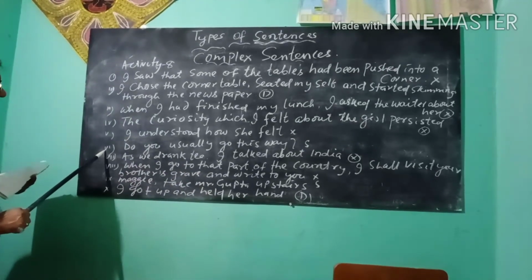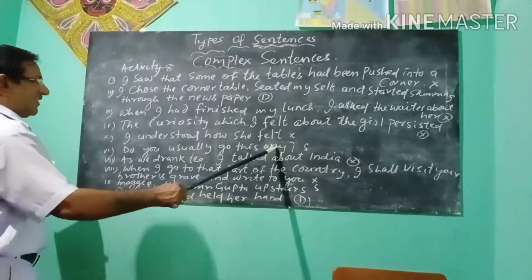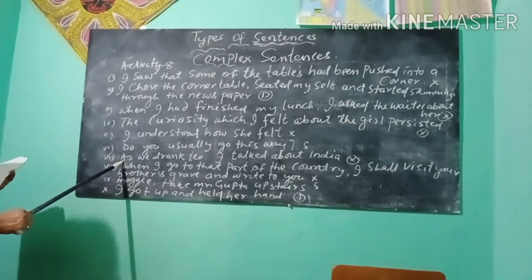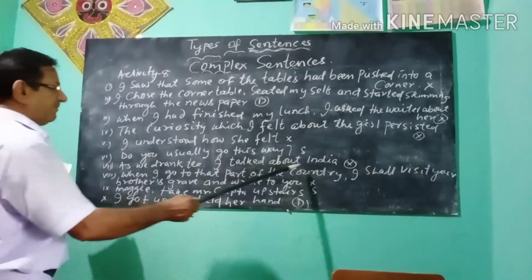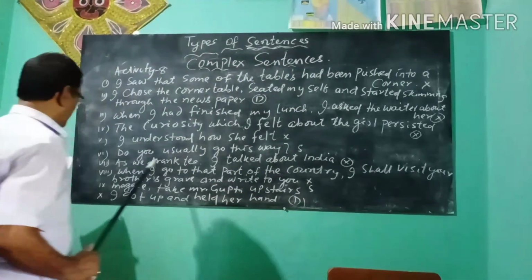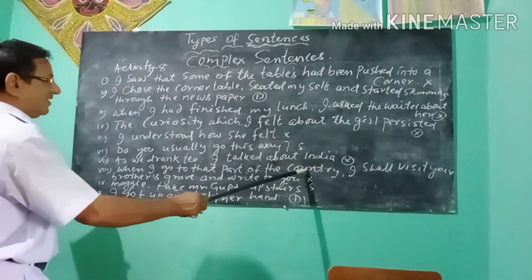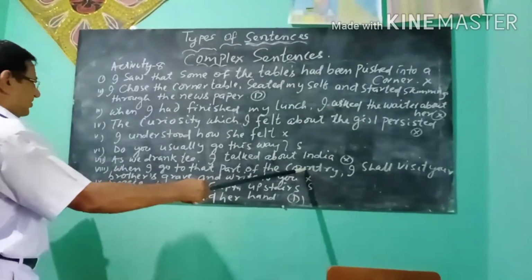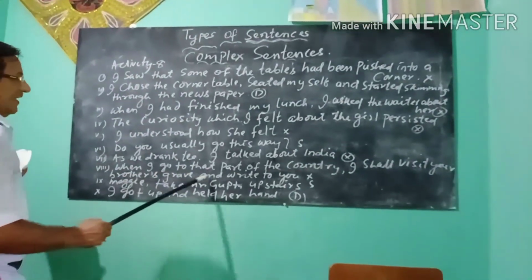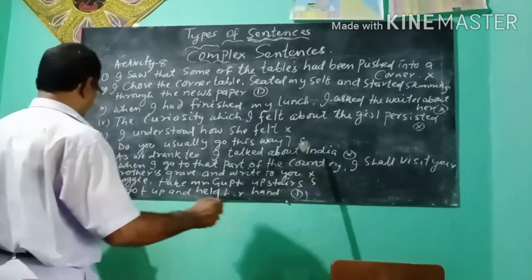You see, question number 6. Do you usually go this way? It is an interrogative sentence. It is a simple sentence also. And as we drank tea, I talked about it. When I go to that part of the country, I shall visit your brother's grave and write to you. When I go to that part of the country, subordinate clause. When is the subordinator. I shall visit your brother's grave and write to you. So it is a complex sentence. You put X at the end of the sentence.